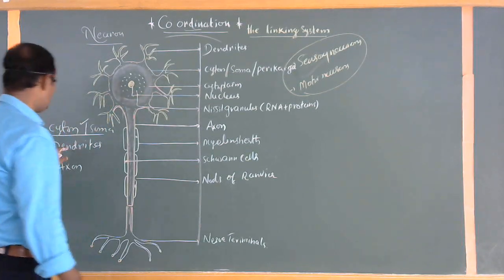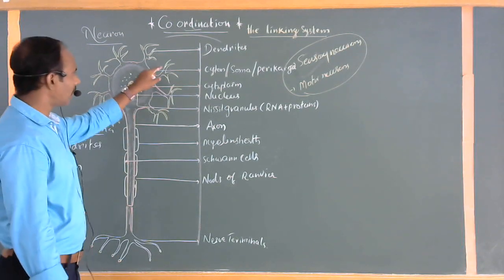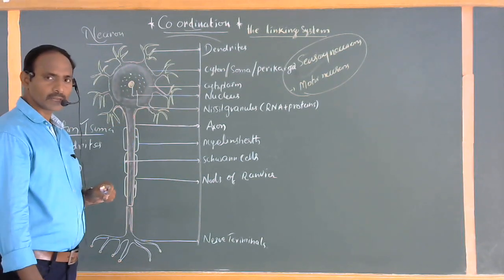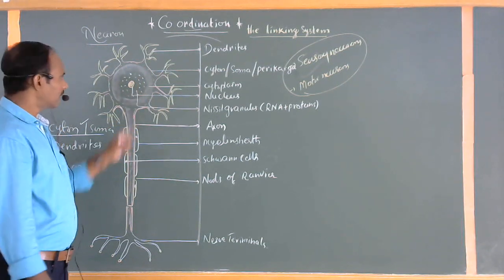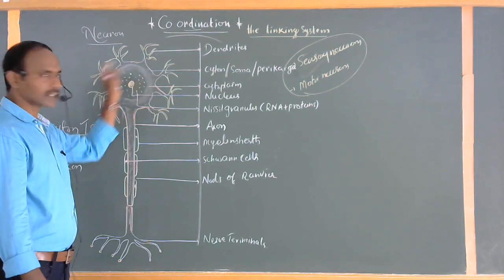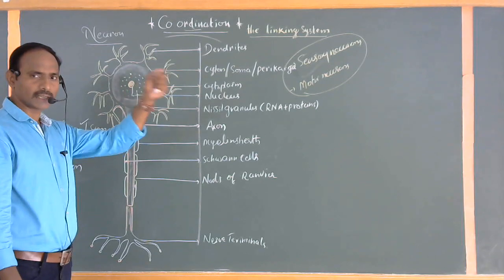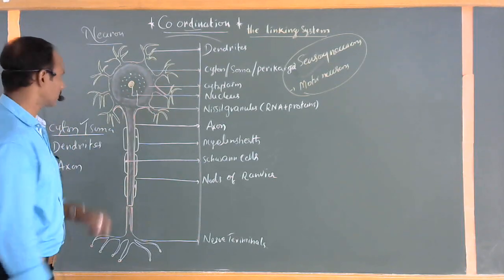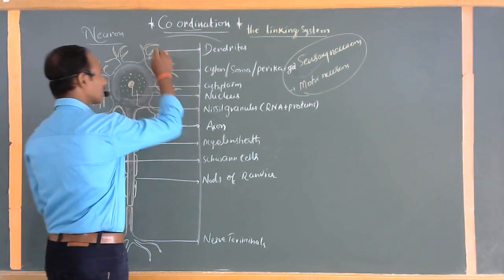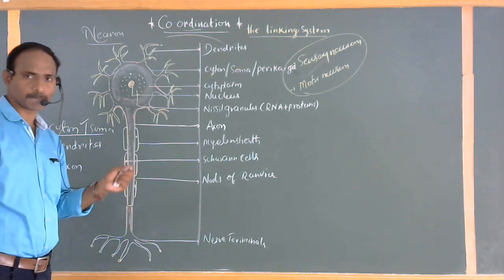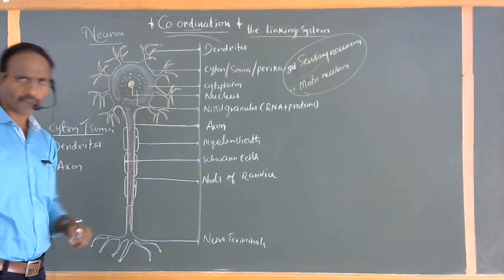Okay, the second structure is called the dendrites. These are arranged like the branches of a tree. Depending upon the structure, there are several types: unipolar, bipolar, and multipolar. We will discuss those later in the coming topics, in the intermediate syllabus. Clear? The dendrites are also the sites for receiving sensation, receiving information.